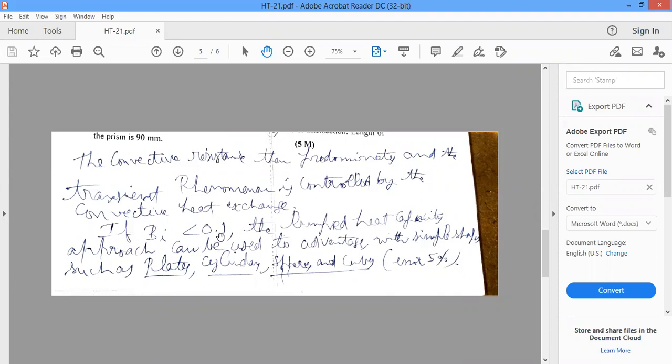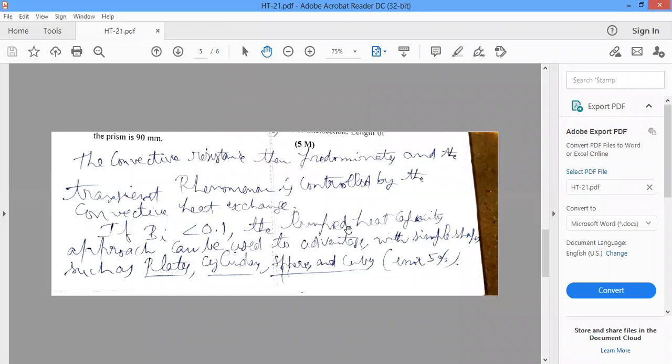That's why if you want to apply the lumped parameter system, you first have to calculate the Biot number, that is hLc by k. If the Biot number is less than 0.1, then only can you apply the lumped parameter analysis. Here an error of up to 5% can be allowed.